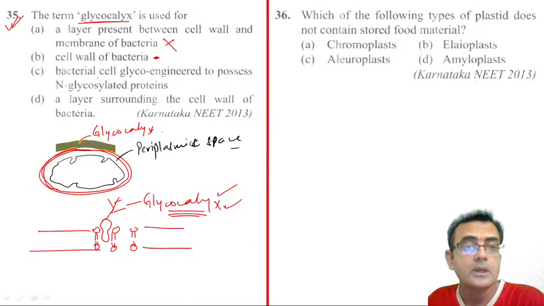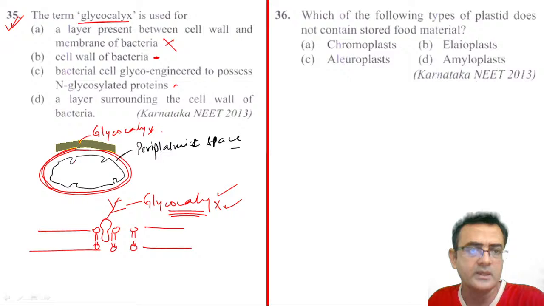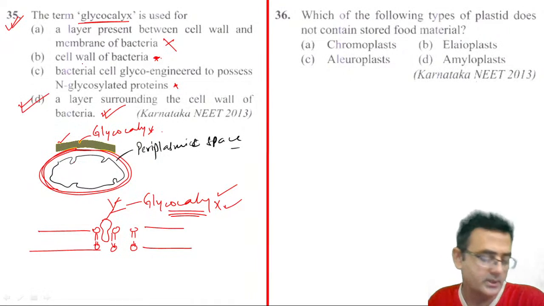So note it down. So bacterial cell glyco-engineered to possess N-glycosylated proteins. Not at all. They are saying anything else, right? So this is wrong. So a layer surrounding the cell wall of the bacteria. So this is the correct option. Cell wall of bacteria, no. The cell wall of bacteria is made up of peptidoglycan. So on the outside, this yellow color we made here, on the outer surface of the cell wall. So D number is the most correct choice.